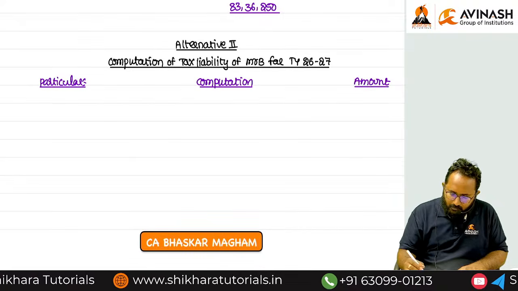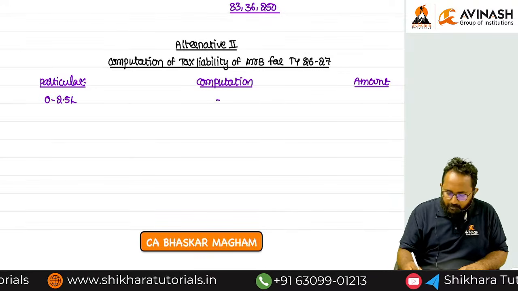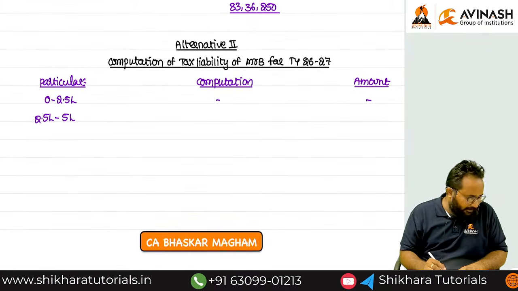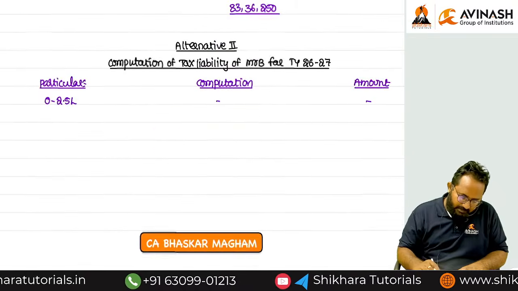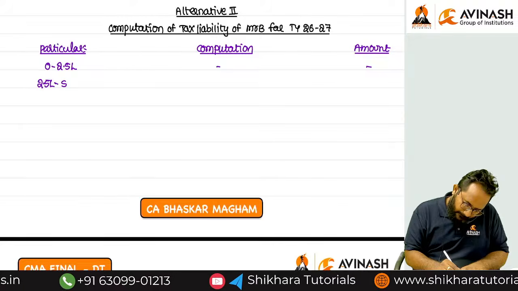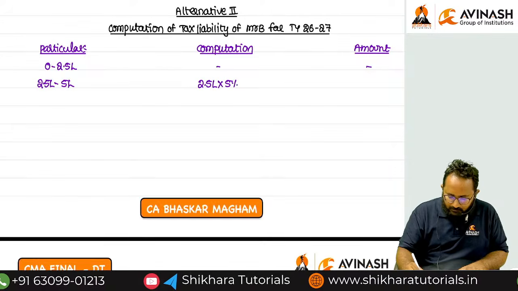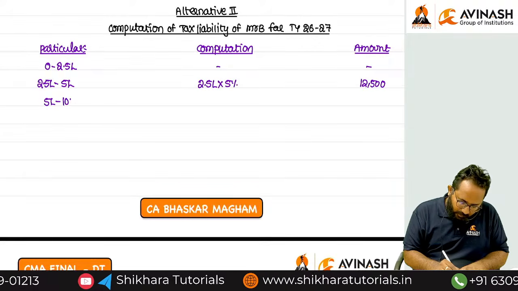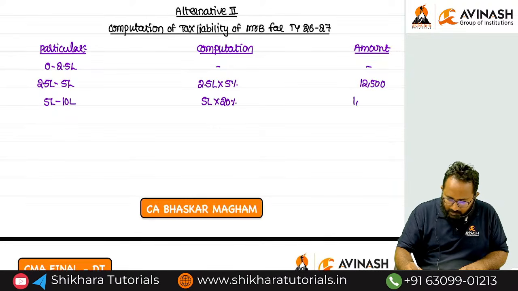Yes, the first one, what is the slab? 0 to 2.5 lakh. Is any computation required? No. Next, 2.5 lakh to 5 lakh slab. What is the tax rate to be applied in this slab? 2.5 lakh into 5%. How much? 12,500. Okay, 5 lakh to 10 lakh slab: 5 lakh into 20%. That is how much? 1 lakh.